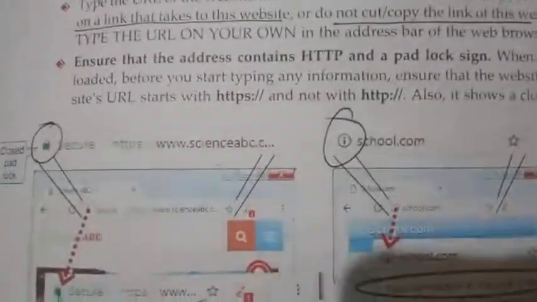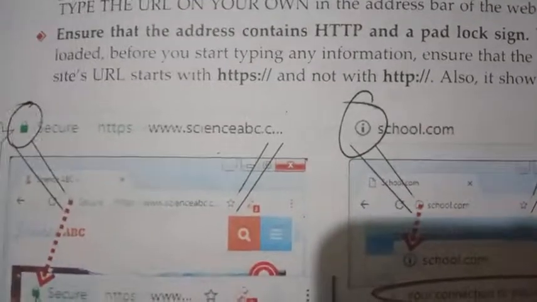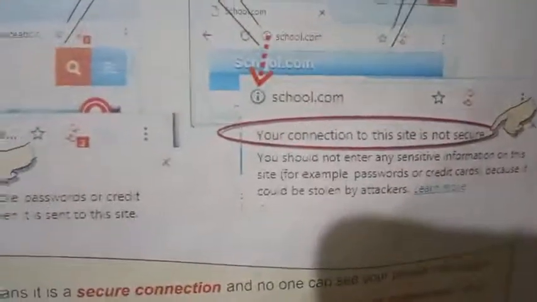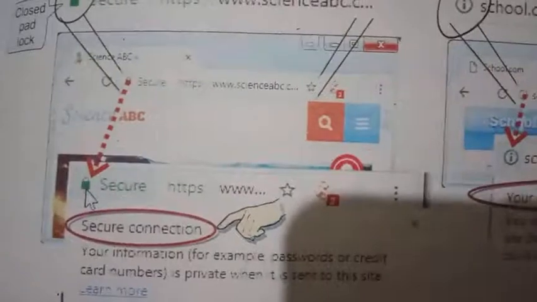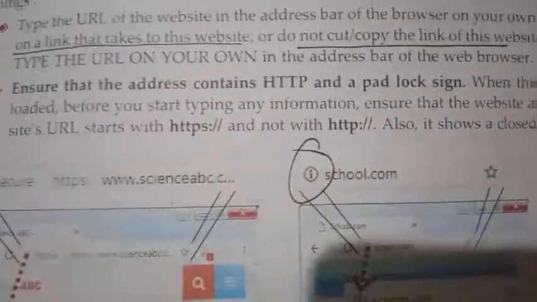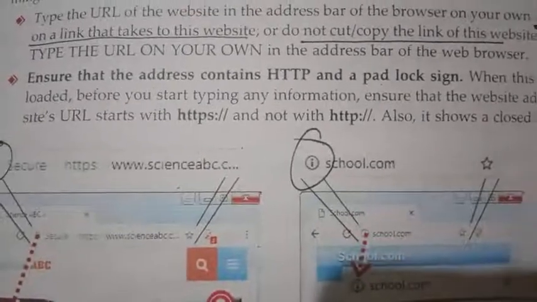Here, look: the first one is simply HTTP, so there is no padlock symbol, which means the connection is not secure. But here we are using HTTPS, so there is a padlock symbol and the connection is secure. So you can use HTTPS and the padlock symbol.